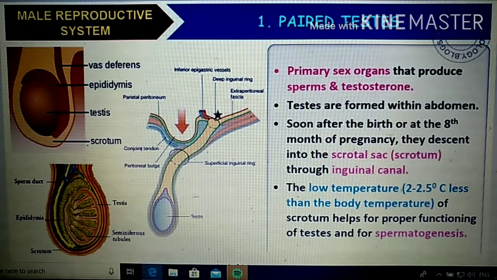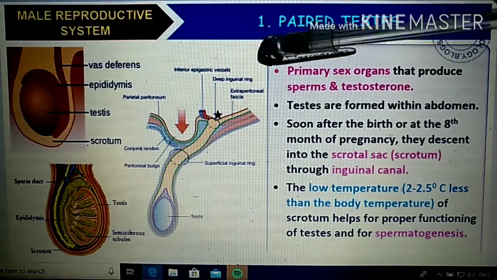The testis is actually formed inside our abdomen itself, but in a male baby, soon after birth or after the 8th month of pregnancy, it descends into the scrotal sac, right? Either it will happen soon after the birth of the baby boy, or it may happen at the 8th month of pregnancy also, right? It will slowly descend into the scrotal sac.